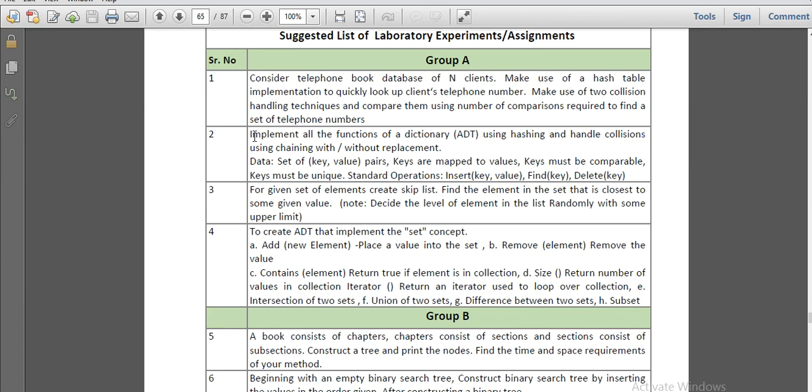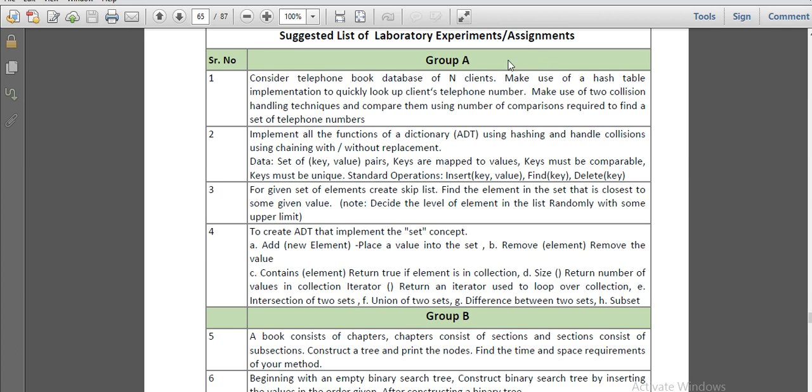Data is nothing but a set of key and value pairs, so any kind of data we can say. For example, if we are talking about the telephone book, the phone number is my key and the value is the name of the person bearing that phone number. In this way we have a set of key and value pairs, and we have to map the keys to the values. Keys should be comparable and unique, and we can perform standard operations on them, like inserting the key and value in our table, or finding the proper key and who is the person or customer bearing that key. Likewise, a delete operation can also be performed. So we have to see all these concepts.